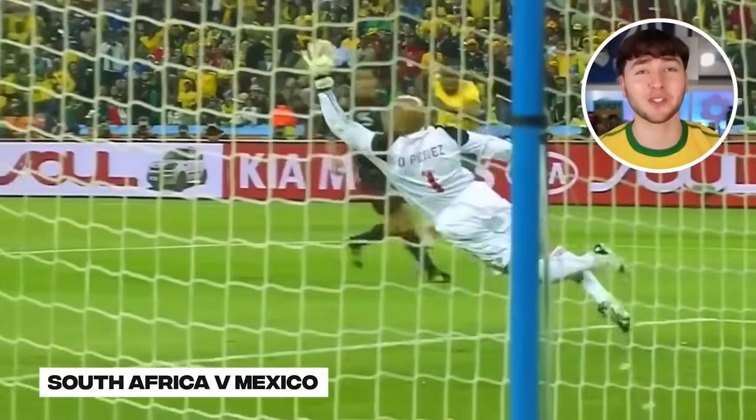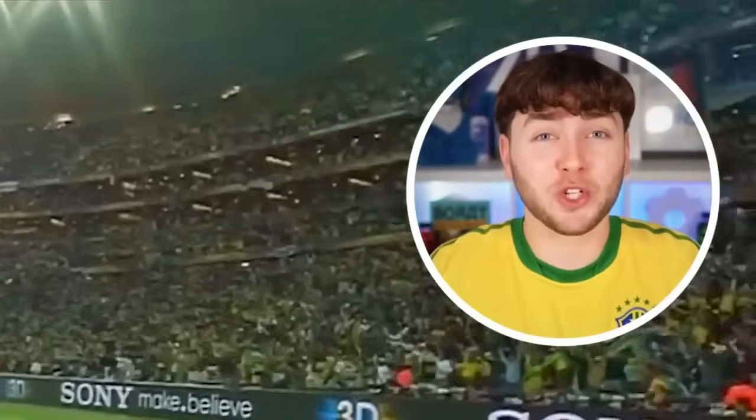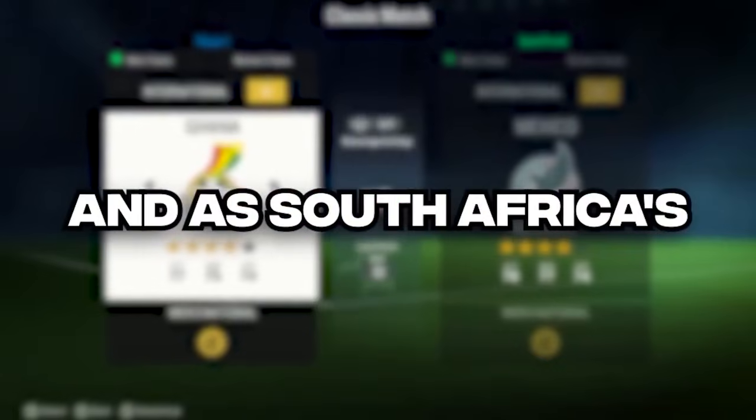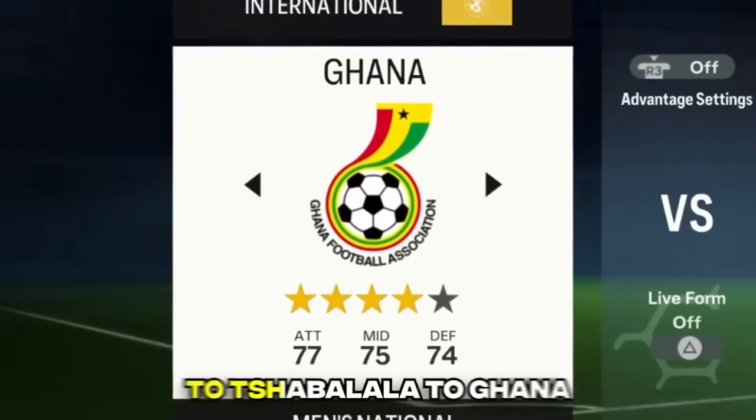Moving on to 2010, we have another super iconic World Cup goal. It's Shabalala's goal versus Mexico. It's not just known mostly for the goal, but also the famous celebration. And as South Africa's not on the game, I'm going to have to transfer Shabalala to Ghana. Don't blame me, blame EA.